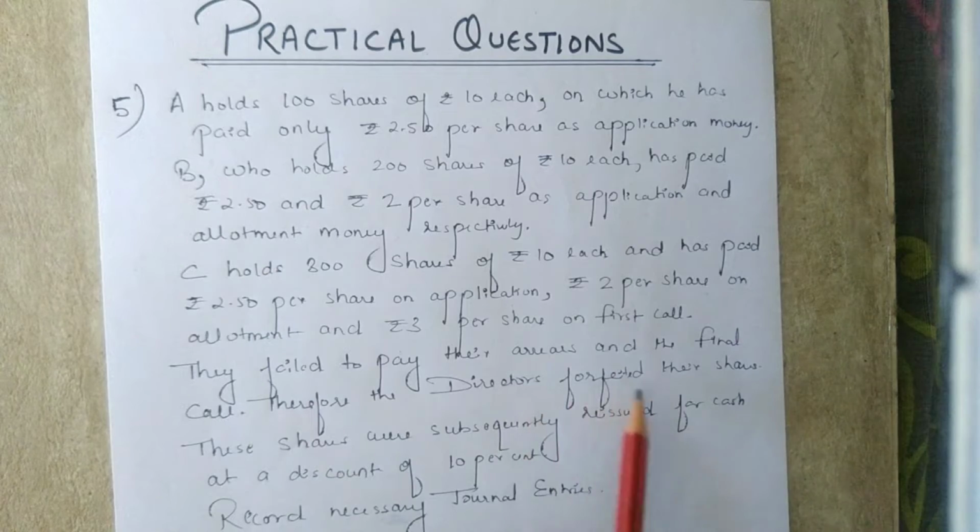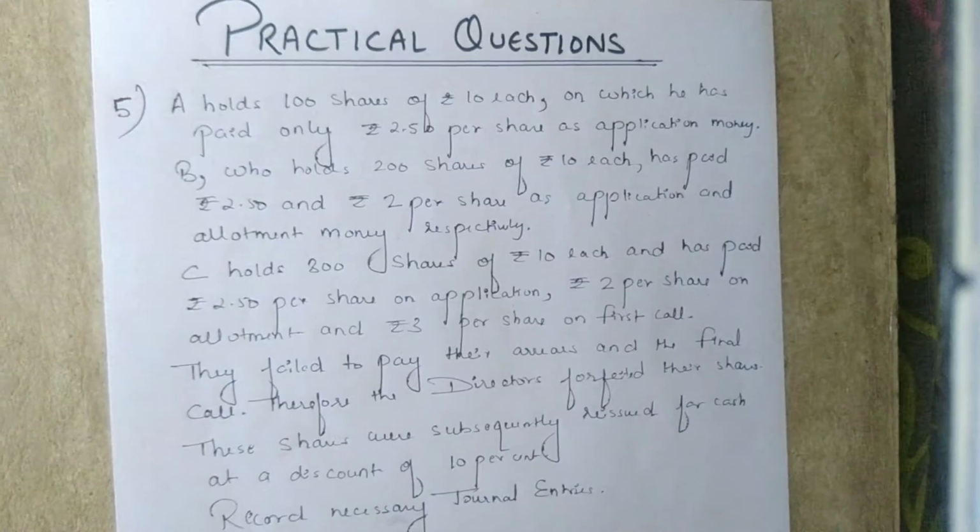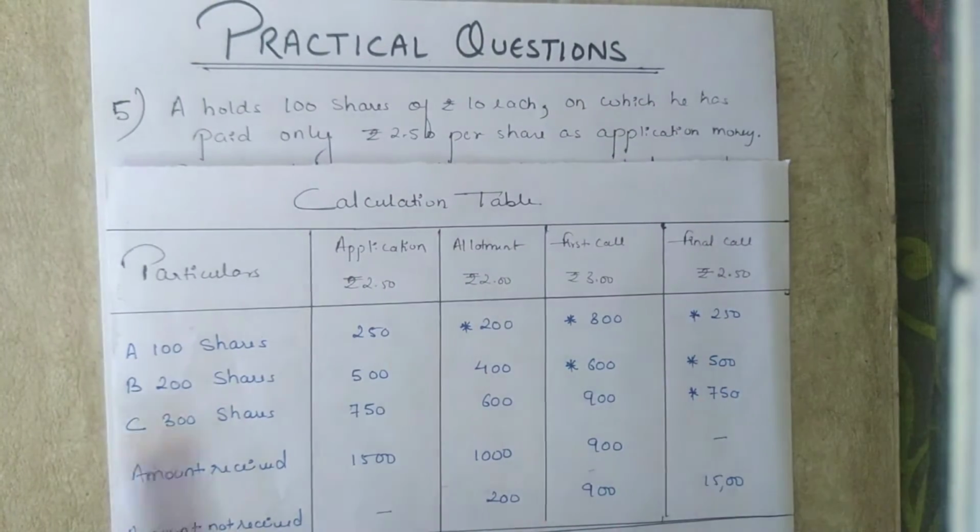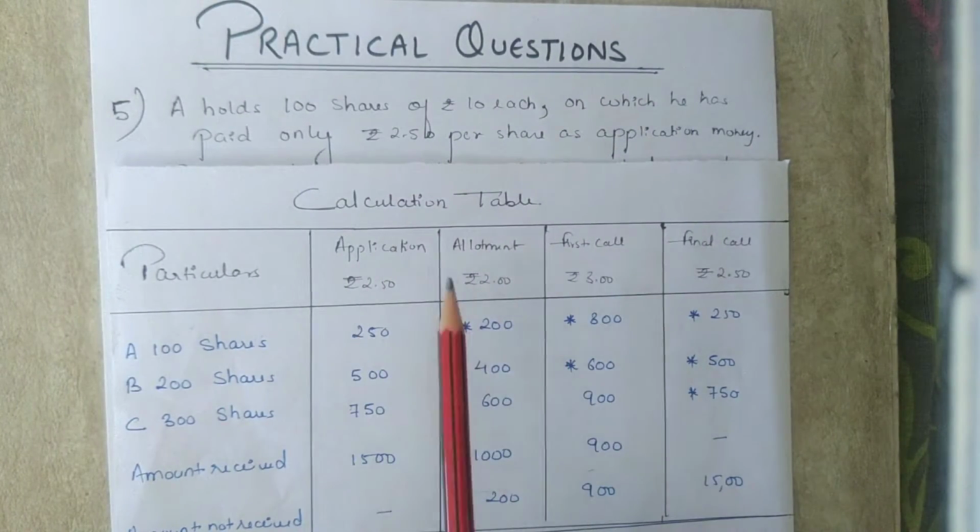Therefore, the directors forfeited their shares. These shares were subsequently reissued for cash at a discount of 10%. Record necessary journal entries. So, we will prepare the calculation table based on the question.